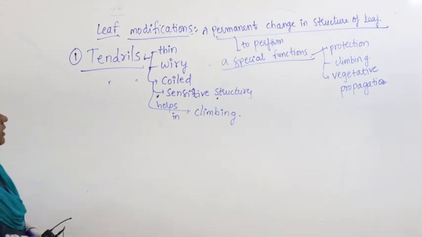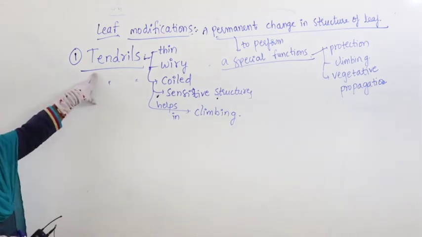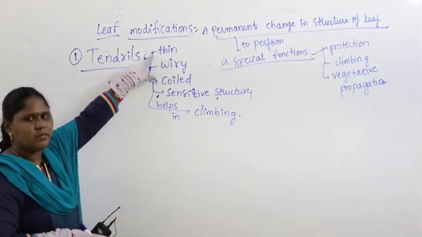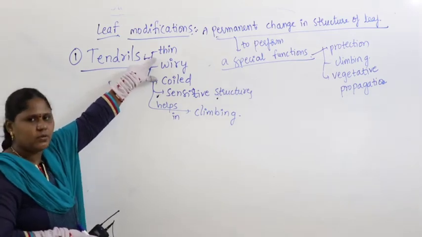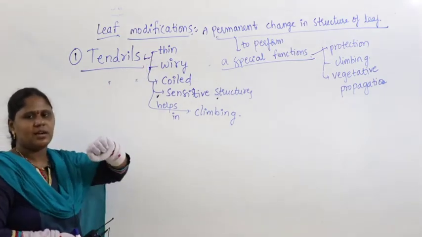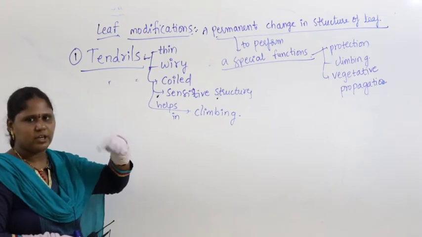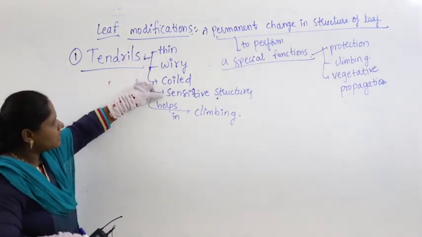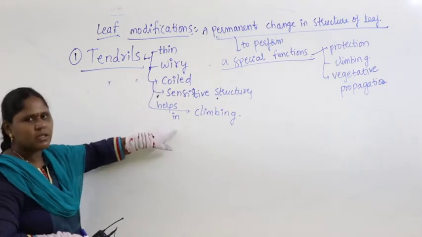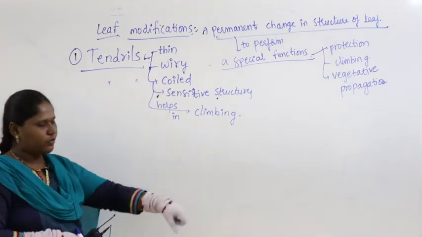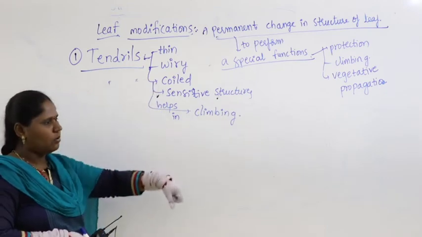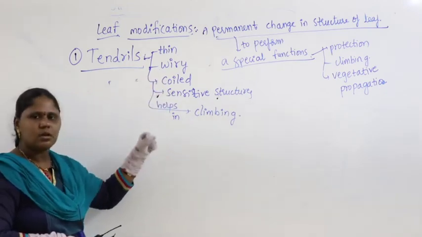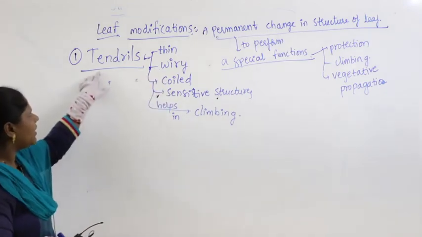How can we define it here? Tendrils are very thin. They are weak stems actually, you know that, creepers and climbers, in which you find coiled structures, right? Thin, wiry, coiled, sensitive structures which help in climbing. They help the plant to climb on a ladder or on the wall, or for taking support, right? They are called tendrils.